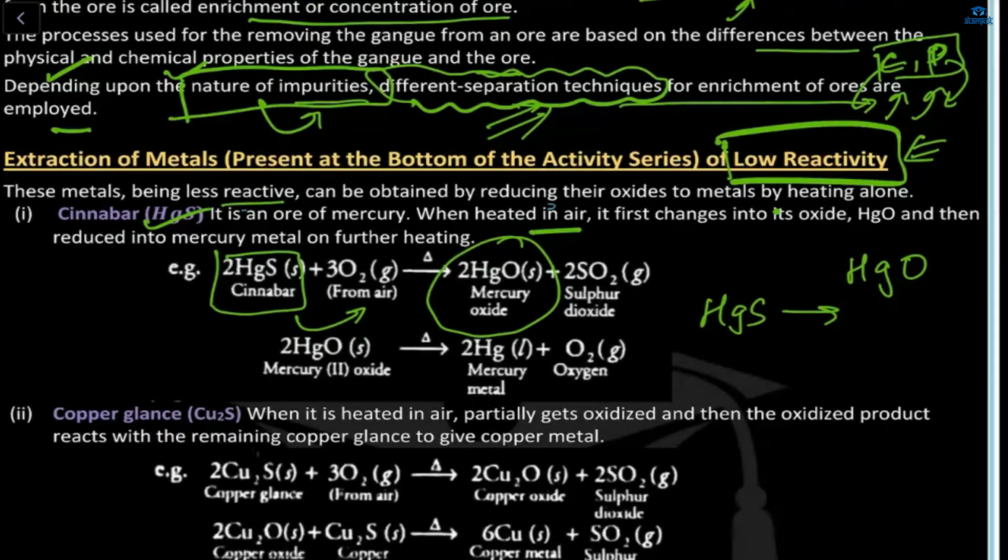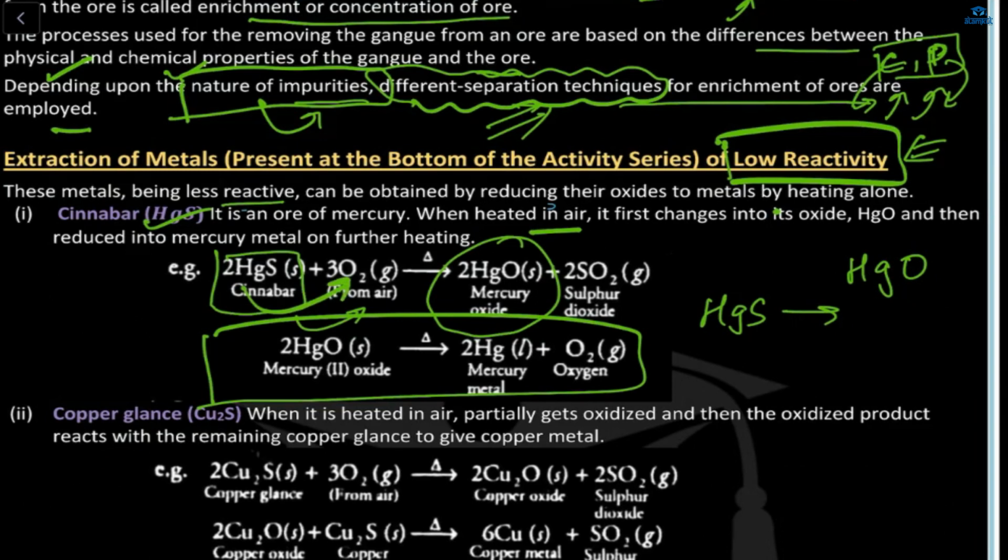Now, see here. Okay, ma'am, how are we getting sulfur dioxide over there? Where? In the first one. Okay, this one. See, HgS and SO2, it's 3 O2 now, means total 6 oxygen. So here 2 oxygen and here 4 oxygen. So 2 plus 4 is equal to 6.